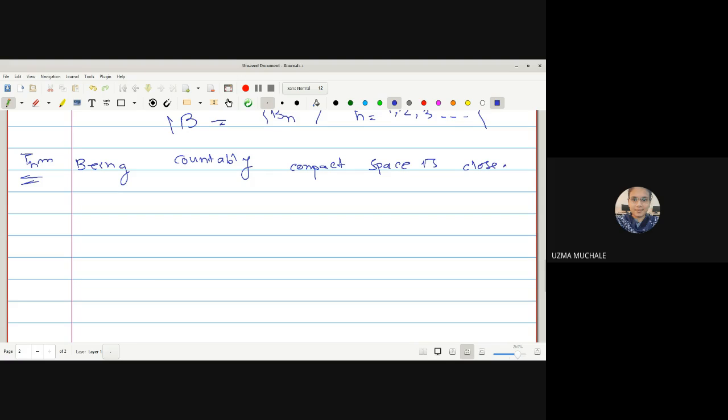What do you mean by closed hereditary? A closed subset of a countably compact space is a countably compact space. Right. Okay, so what is given to us in this case? X is a countably compact space.